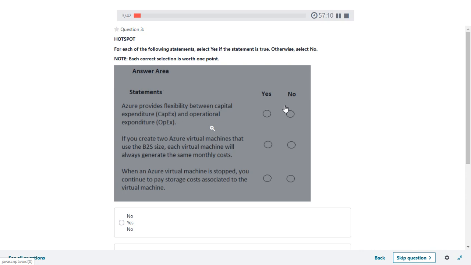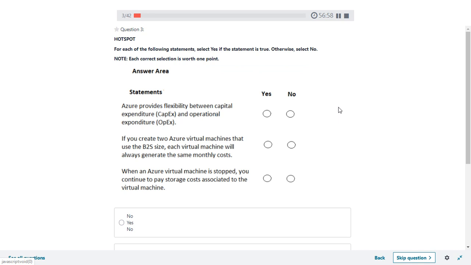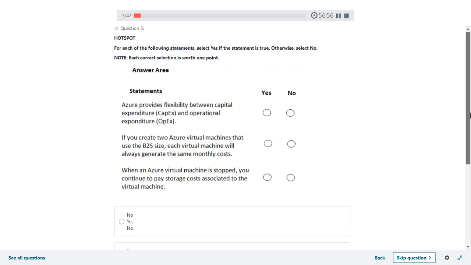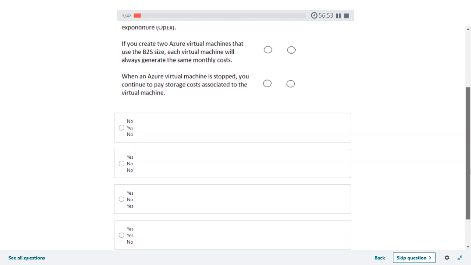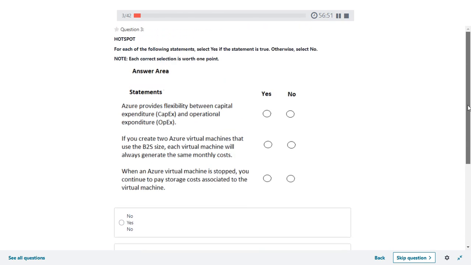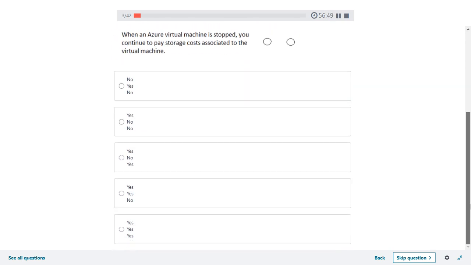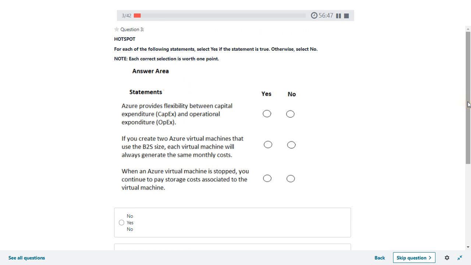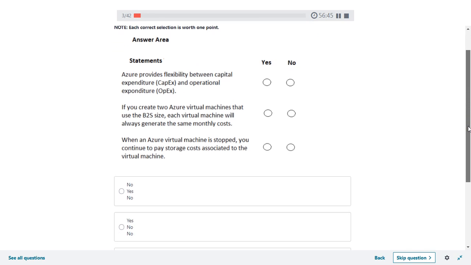And then there are matching type questions. They will give some tabular statements or options and ask you to drag and drop which option matches which answer. So in this practice set of 252 questions, you will get only those types of questions that will be asked in the actual exam.